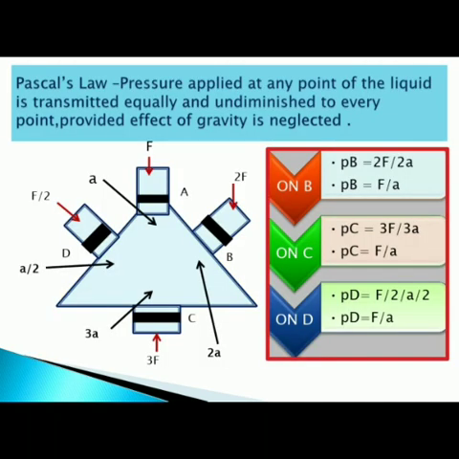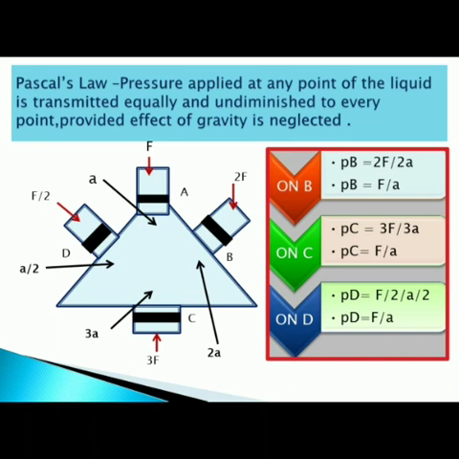Let us move on to the last concept, that is Pascal's law. A scientist named Pascal gave us that whatever liquid is going to flow in a container, when you try to find out at the different levels, the pressure applied at any point of the liquid is transmitted equally and undiminished to every point, provided that the effect of gravity is neglected here.